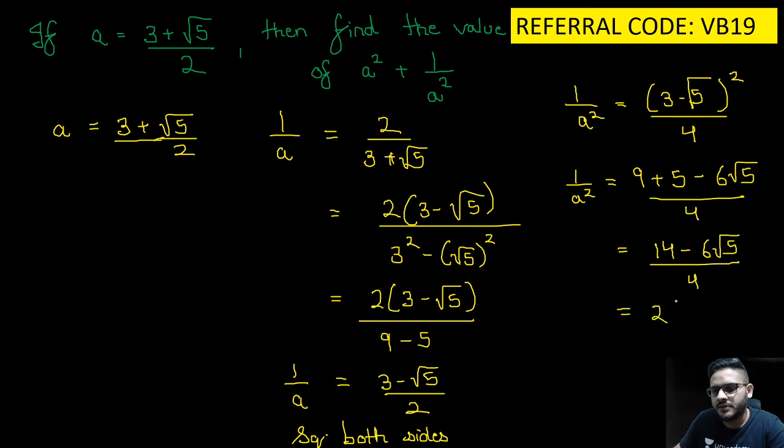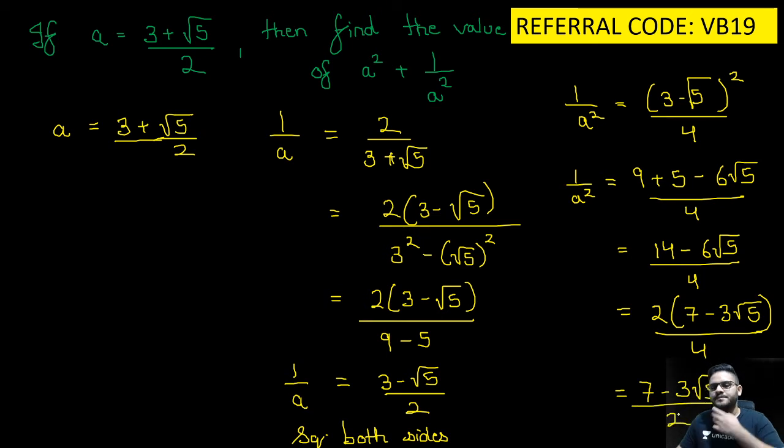Take 2 common from the top, so you are left with (7 minus 3 root 5) upon 2. I hope everyone is clear till here. Very clear till here. Yes.